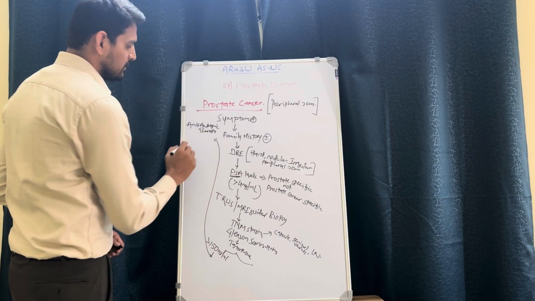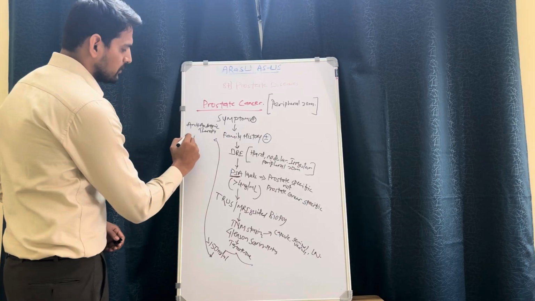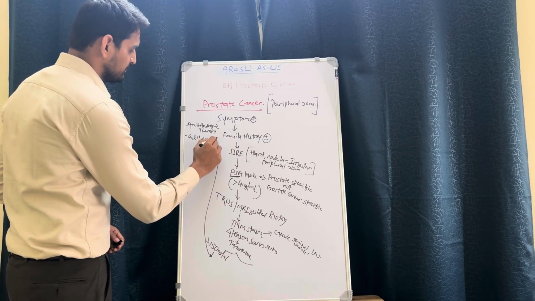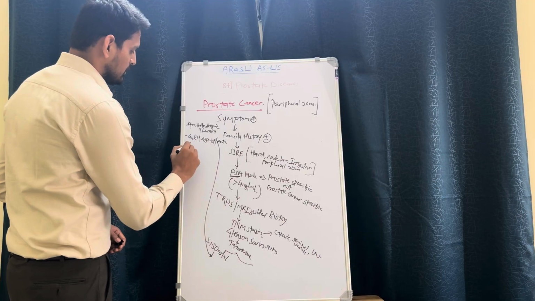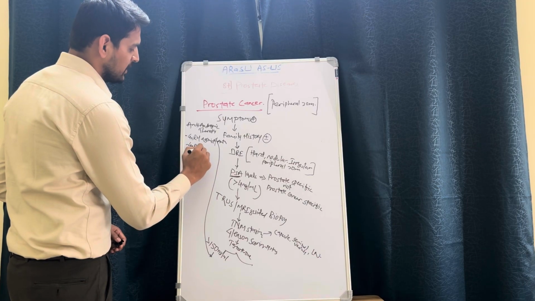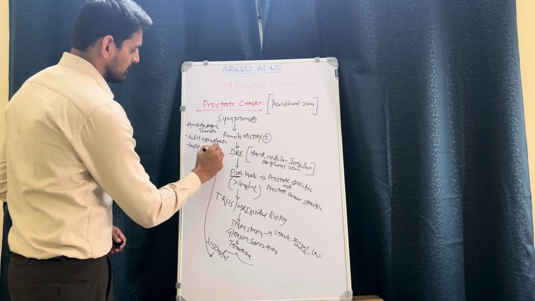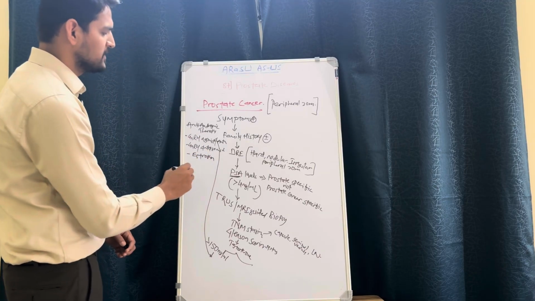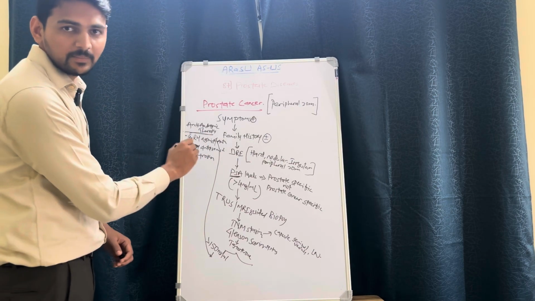So commonly, some medications such as gonadotropin releasing hormone agonists, gonadotropin releasing hormone antagonists, even estrogen derivatives are utilized as anti-androgenic therapy.